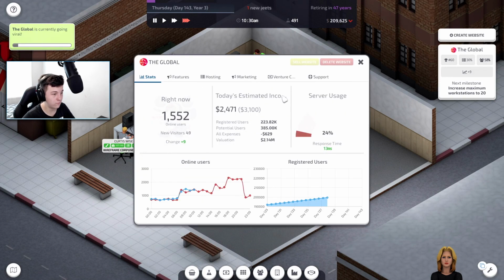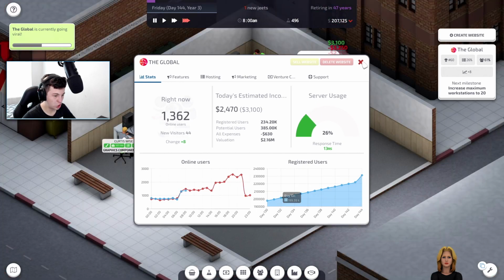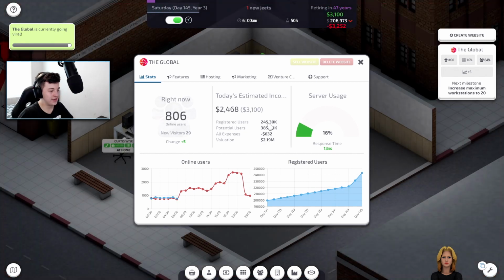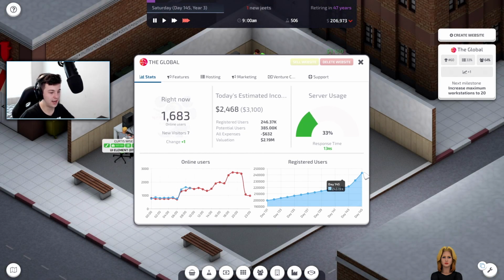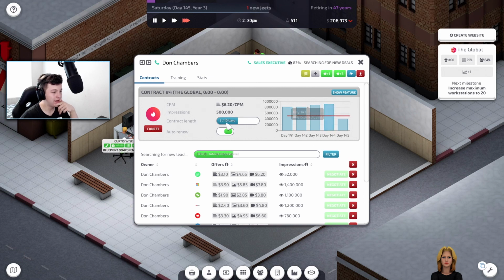It's currently going viral now. How good was that? That's pretty damn exciting. Wow, exciting. Let's accept that offer. There we go. Doing pretty well. As you can see, from 221 to 231, 236, 237, 238. Wow, registered users is skyrocketing. Alright, so the more we're getting on here, that's pretty cool. We're getting close to 1 million.